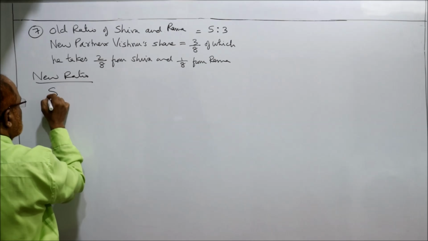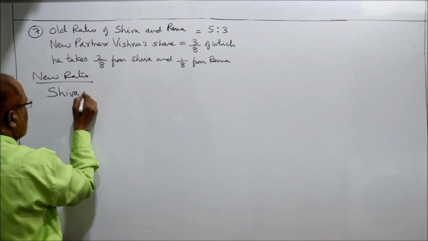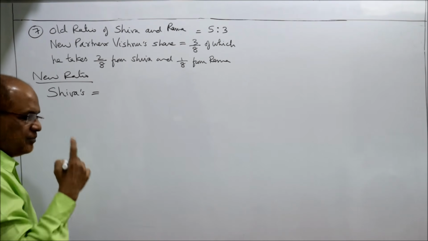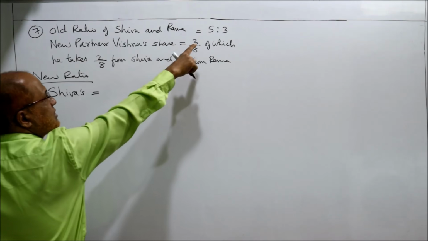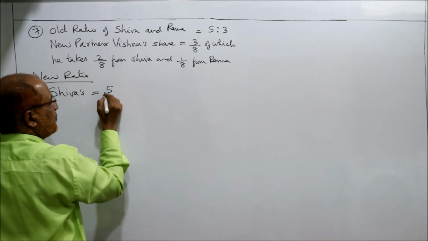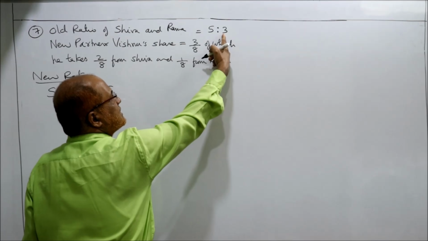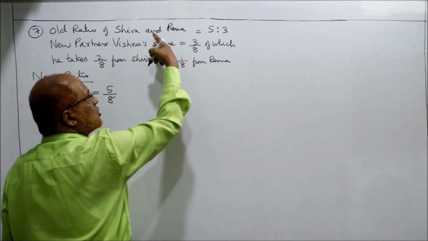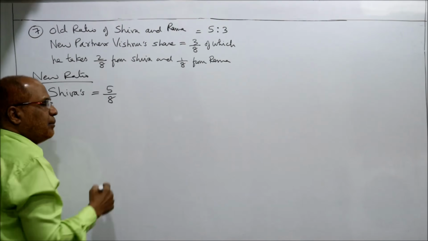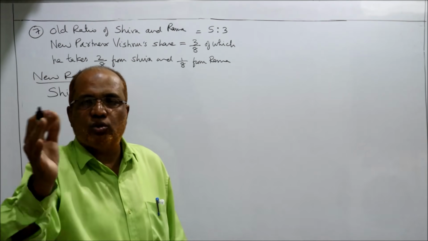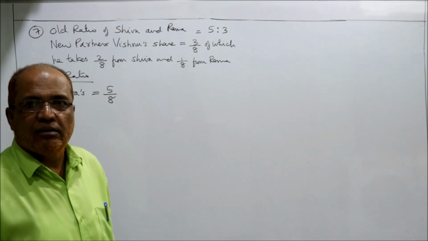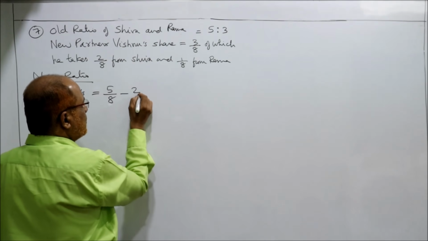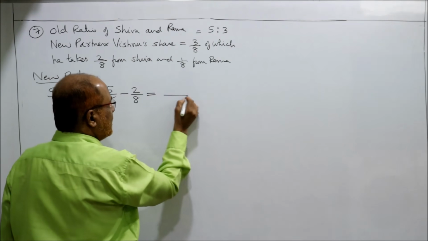So Shiva's new share is equal to, what was the old share Shiva was getting? 5/8. 5 plus 3 is 8. So 5/8, 3/8 is the old ratio of Shiva and Rama. So from 5/8, how much share is given to Vishnu? 2/8. 5/8 minus 2/8.